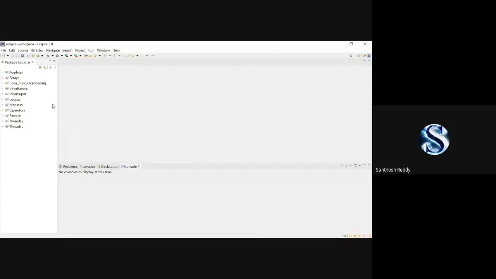Good morning. Today we are going to learn a new topic which is known as method overriding. In the previous sessions we have learned method overloading, but today we are going to learn method overriding.